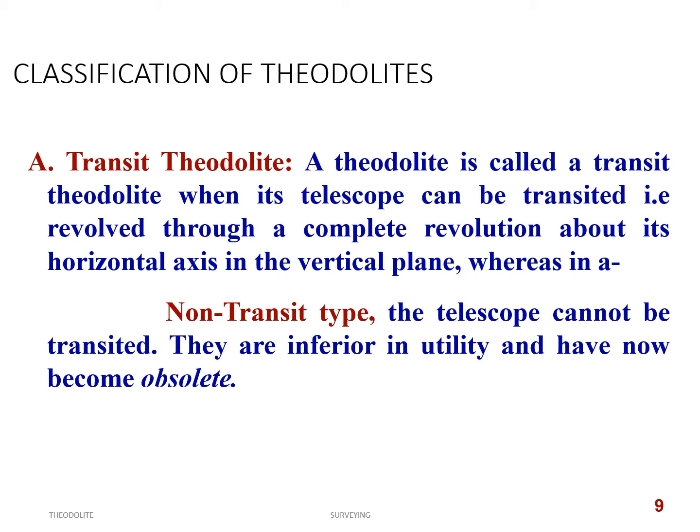As I said, transit theodolite: a theodolite is called a transit theodolite when its telescope can be transited, that is, it can be revolved through a complete revolution about its horizontal axis in the vertical plane. Whereas in the non-transit type, the telescope cannot be transited, they are inferior in utility, and they have now become obsolete.